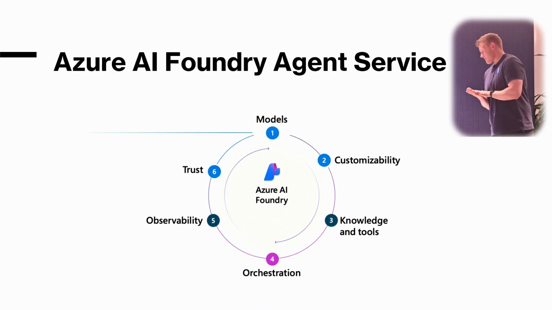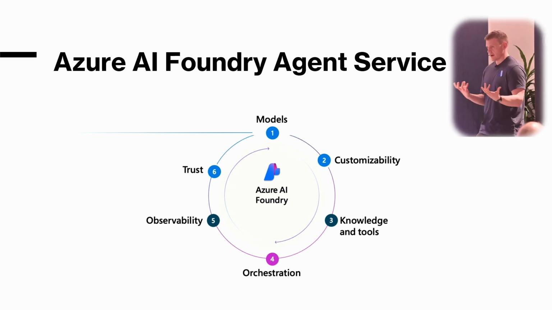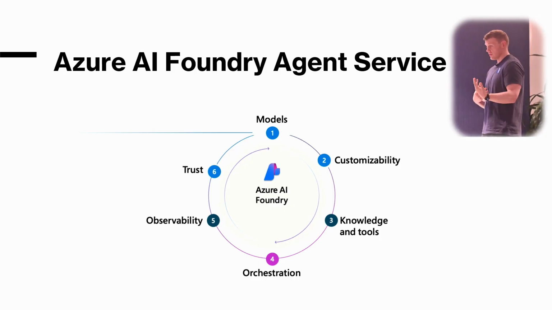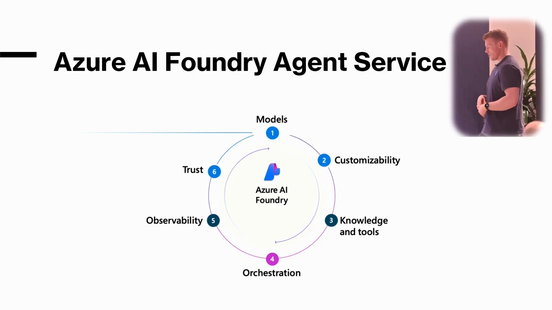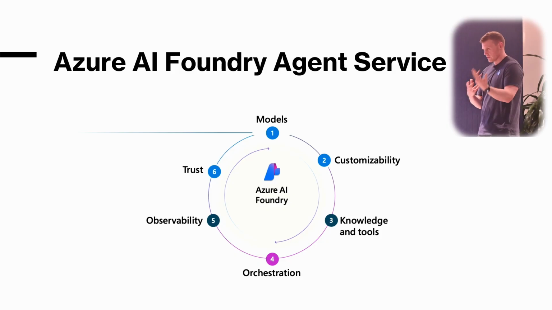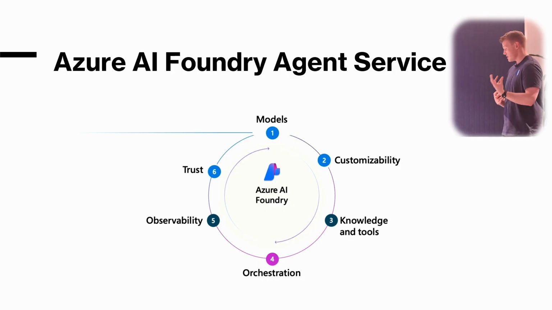So the Azure AI Foundry agent service. Essentially, Azure AI Foundry functions a little bit like a modern factory. You'll have models where you can select from a catalog of large language models, so GPT-4o, GPT-4, GPT-3.5, whatever LLM you want to use. You can customize your agents with fine tuning. You can do some distillation and use domain-specific prompts using real-world data.